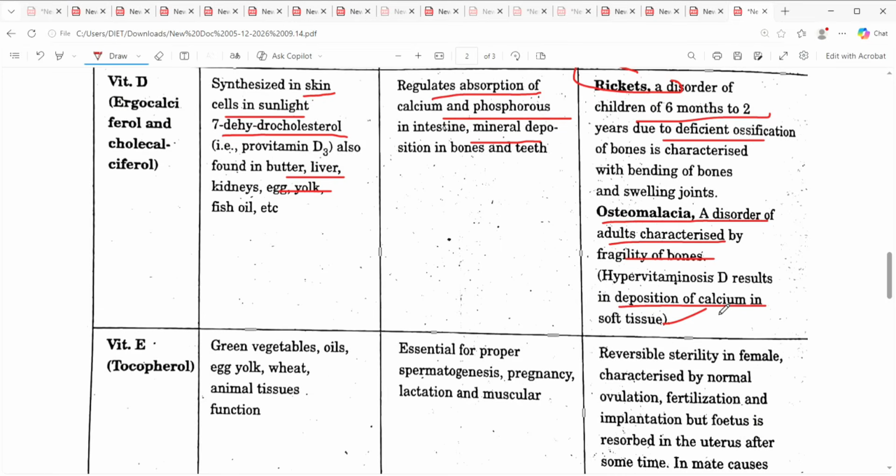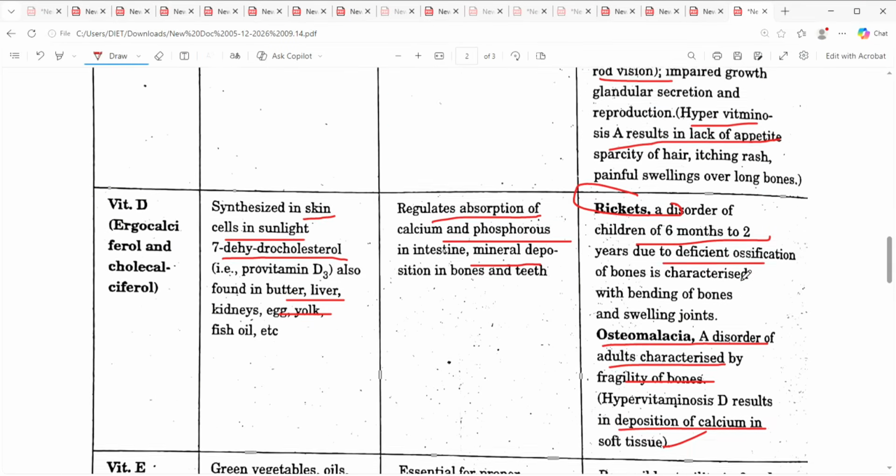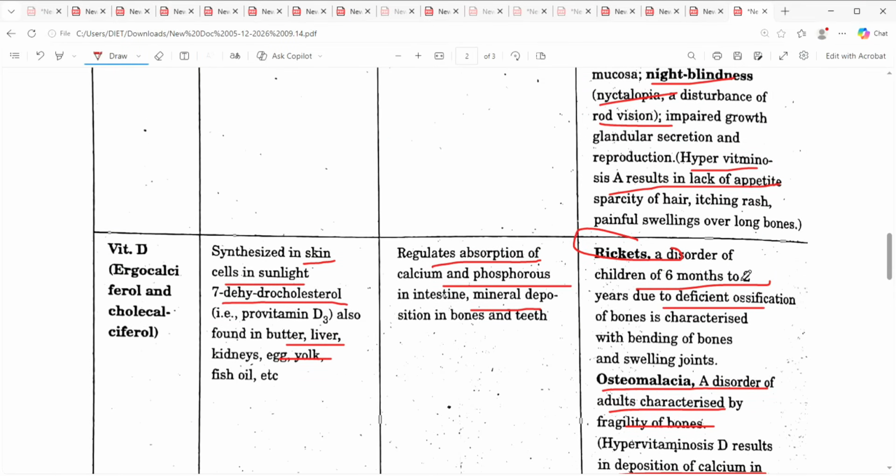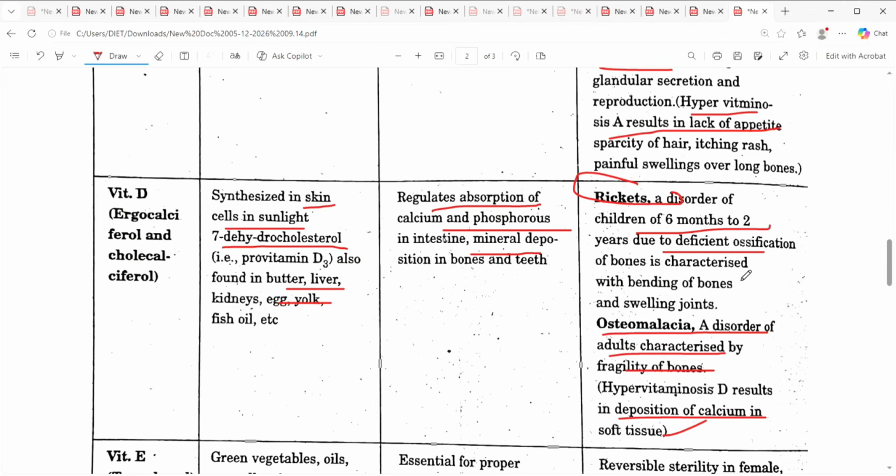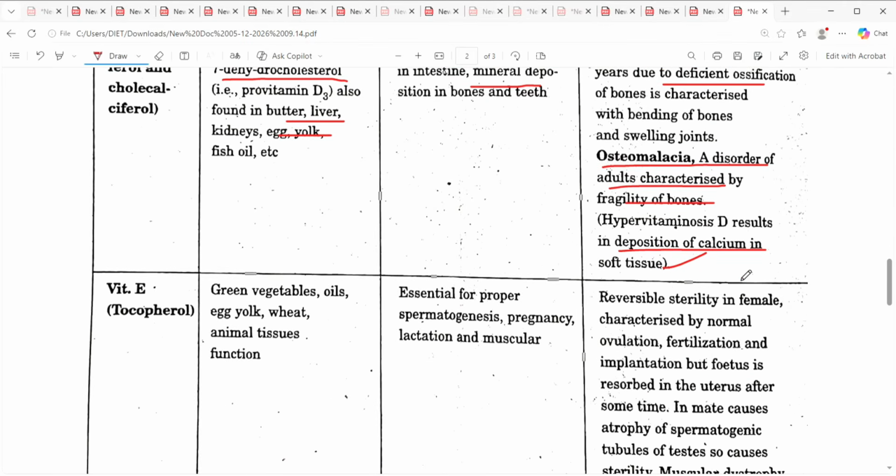So when we see vitamin A, we have seen their scientific name, as well as what deficiency leads to, meaning less, and if it is more, it is hyper. In vitamin A also we have seen hypervitaminosis of A results in lack of appetite, and vitamin D results in deposition of calcium in tissues.